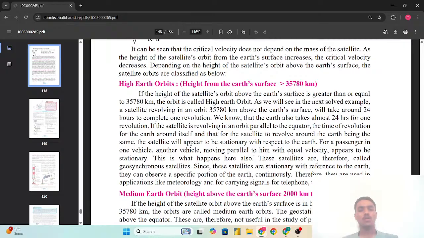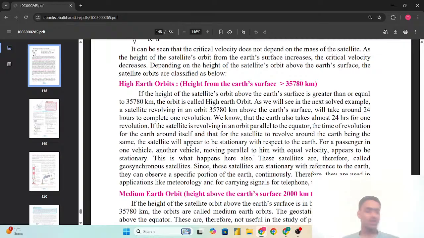और इसी की वजह से जब parallel move हो रहा है, so they appear to be stationary. इसी के वजह से such type of satellites are called geosynchronous satellites. Since these satellites are stationary with reference to the Earth, they can observe a specific portion of the Earth continuously. Therefore, they are used in applications like meteorology and for carrying signals for telephone, television, radio, etc.